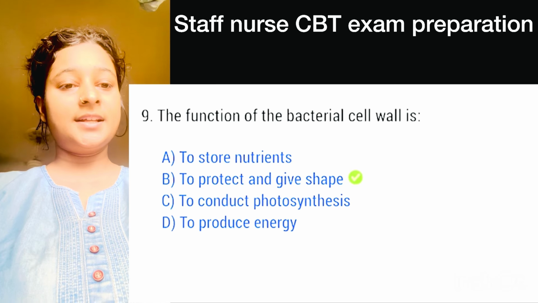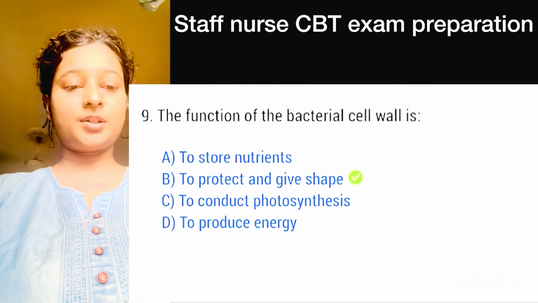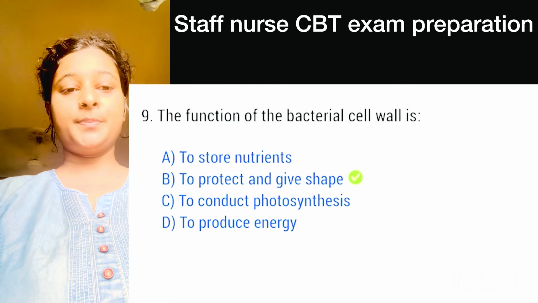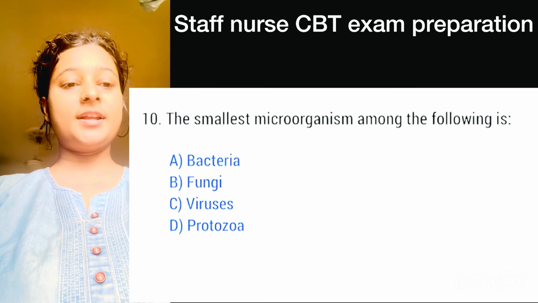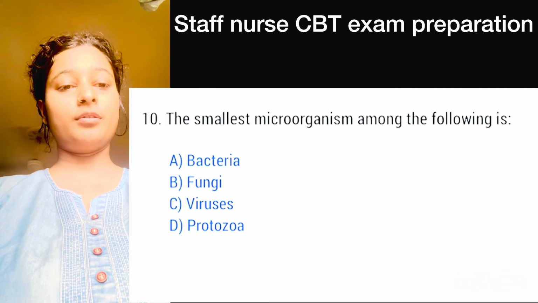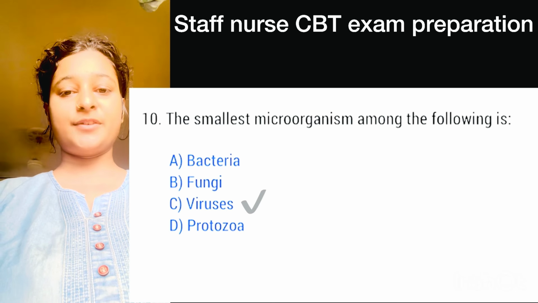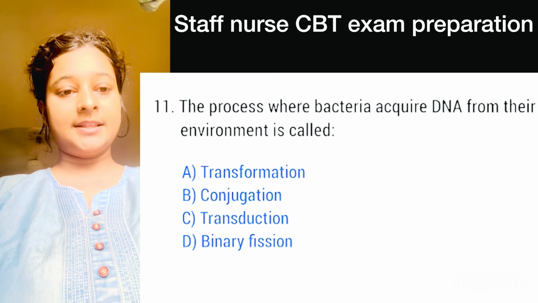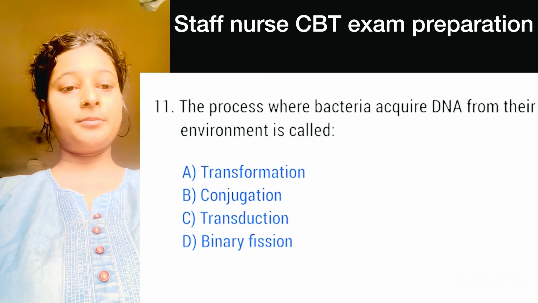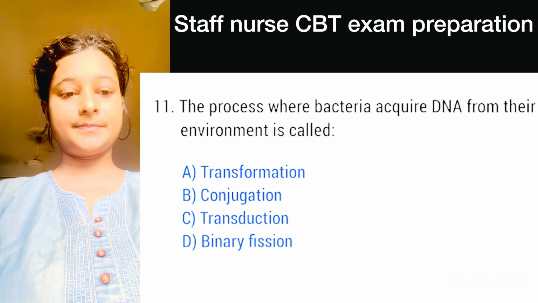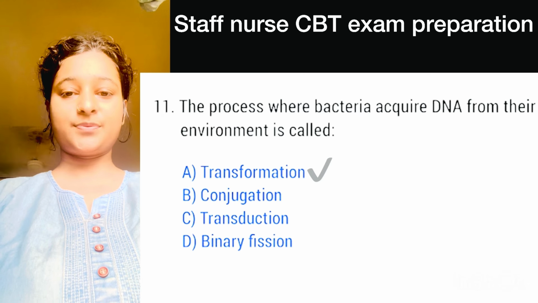Question number 9, the function of the bacteria cell wall is. Here, correct option is option B, to protect and give shape. Number 10, the smallest microorganism among the following is. Here, correct option is option C, virus. Number 11, the process where bacteria acquire DNA from their environment is called. Here, correct option is option A, transformation.